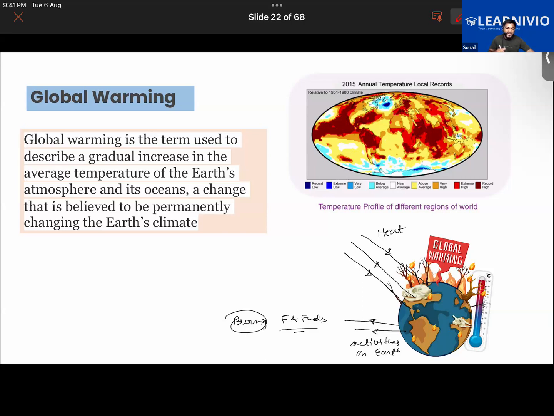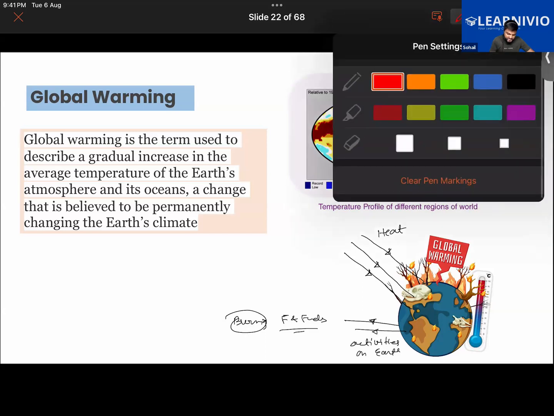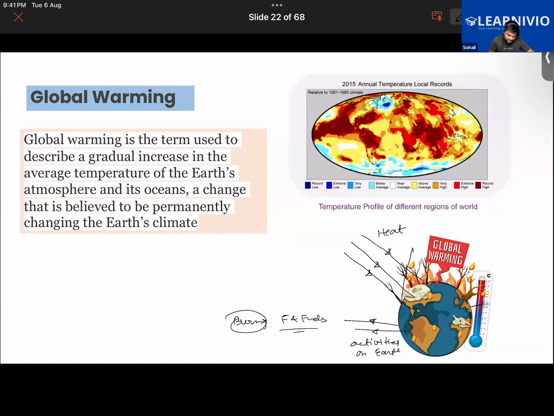But that radiated heat is absorbed by gases like carbon dioxide, methane, chlorofluorocarbon and carbon monoxide. So they trap the heat coming out of the earth's surface, and that will basically raise the temperature of the earth globally.